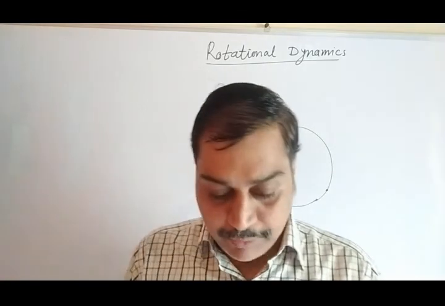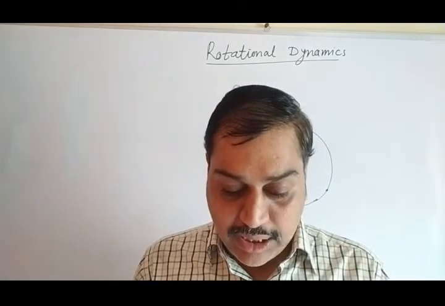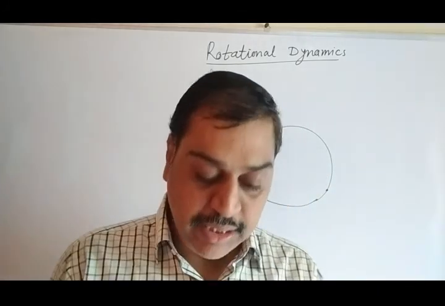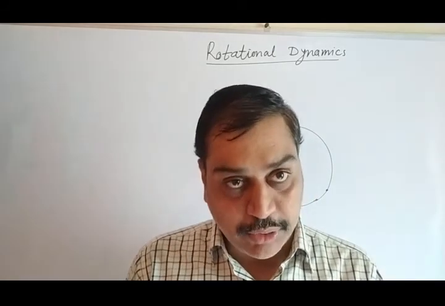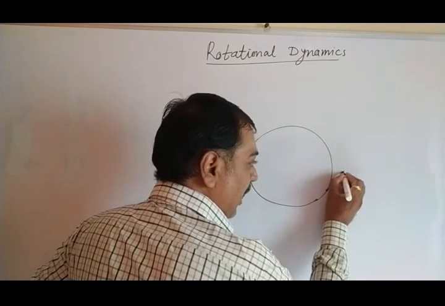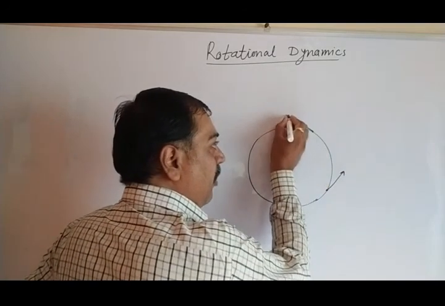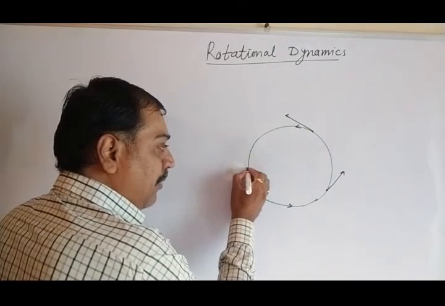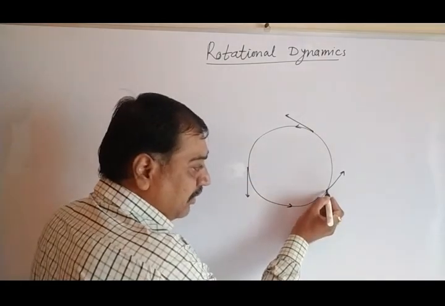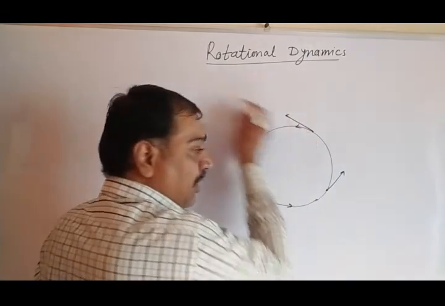Let's go to the next characteristic. As in the first one, it is an accelerated motion as the direction of velocity changes at every instant. Velocity changes at this point. The velocity is here somewhere, it goes like this. The motion is in the anti-clockwise direction. When the particle comes here, the velocity goes in this direction. When the particle comes here, the velocity goes in this direction. As the position of the particle changes, the direction is here, here and here.